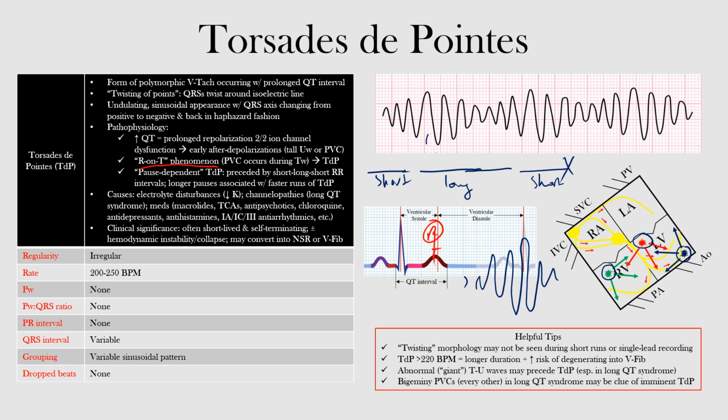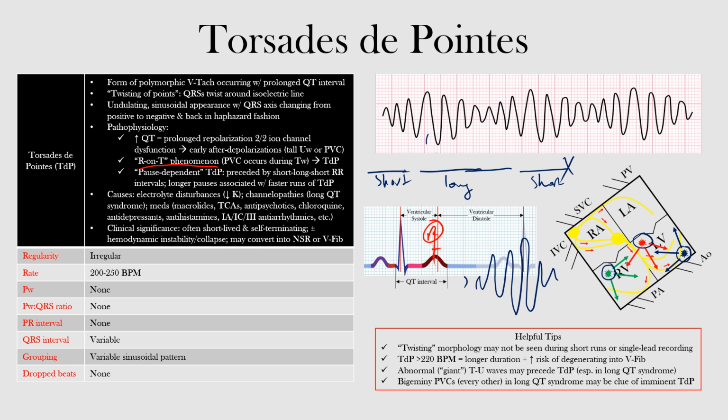Clinically speaking, torsades is often short-lived and self-terminating. However, it may be associated with hemodynamic instability and collapse, and it may degenerate into ventricular fibrillation. Being able to recognize TDP is important as it allows for initiation of specific management, such as giving the patient magnesium, overdrive pacing, and so forth. Okay. So just a few helpful tips that we can go over before we end here.